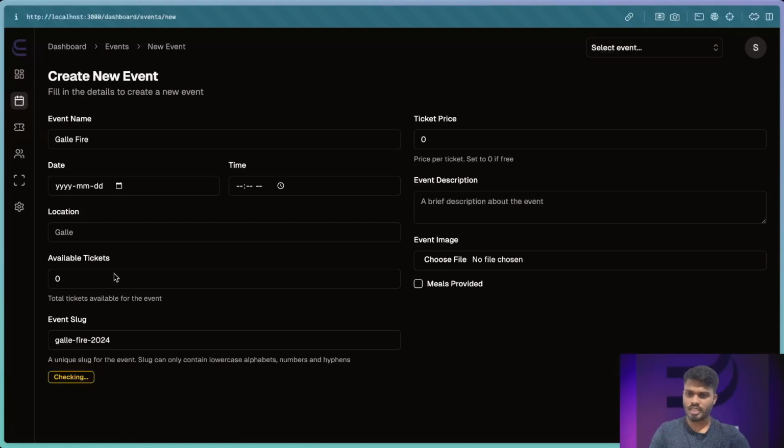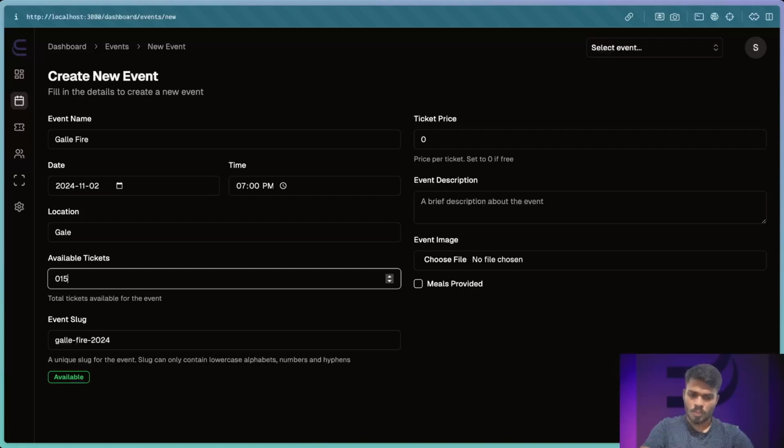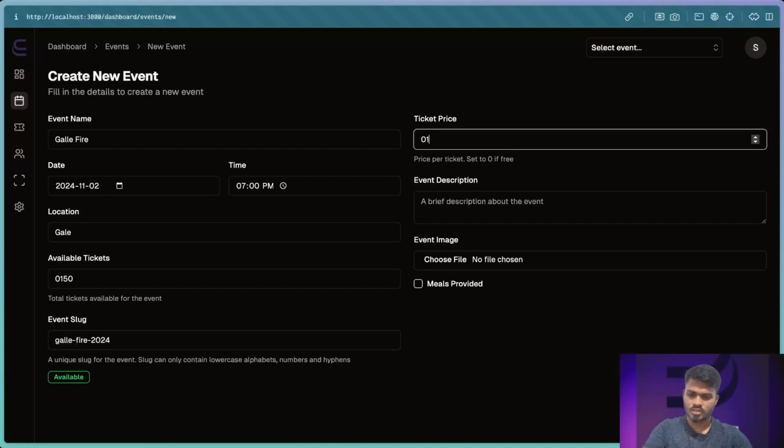We can select the event date and time from here. We can select the location, and we can enter the available tickets and ticket prices.